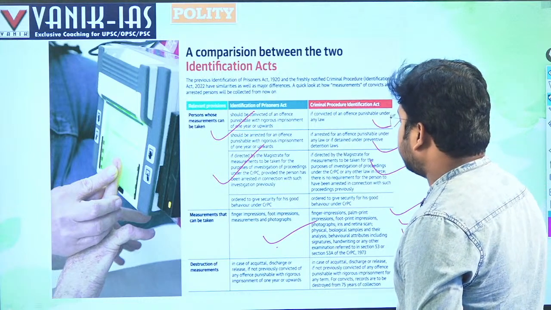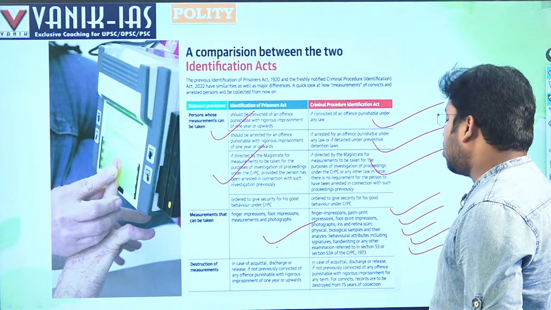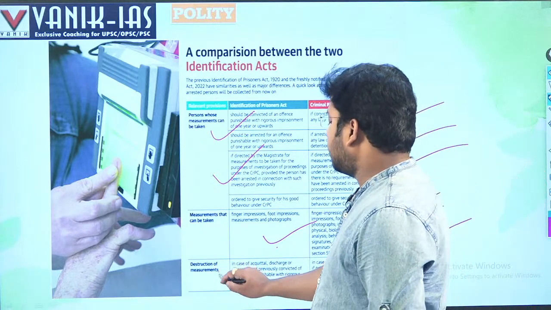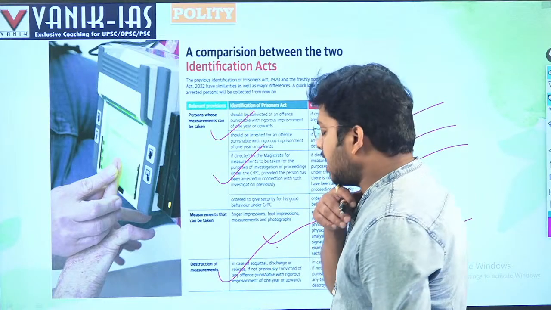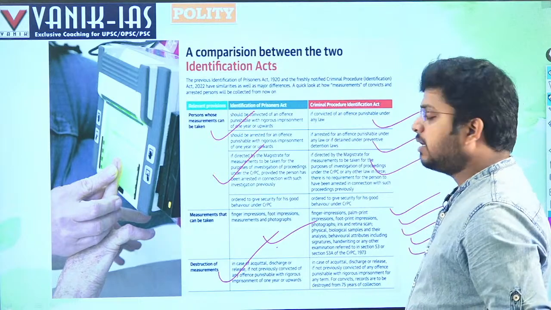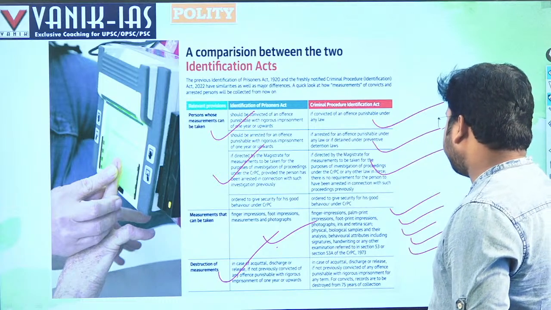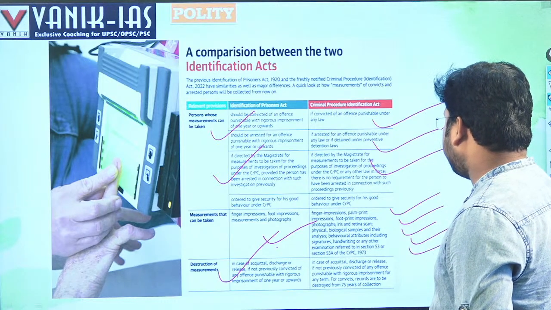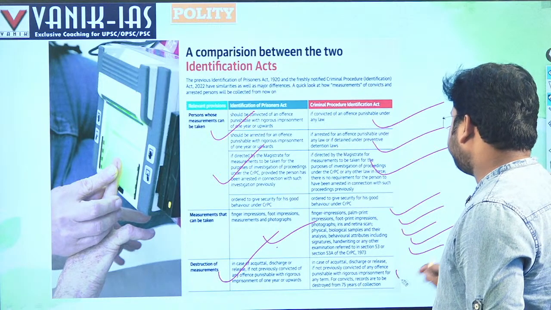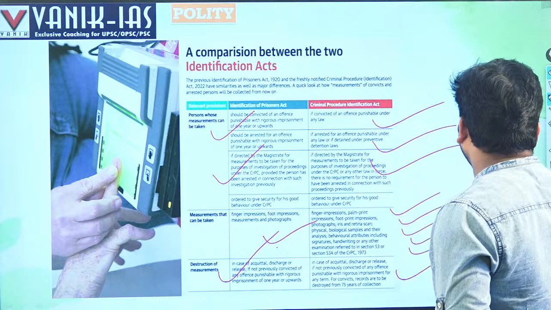Then, destruction of measurements. In case of acquittal, discharge or release, if the person is not previously convicted of any offence punishable with imprisonment of more than 1 year, then destruction of the measurements is allowed. Earlier it was allowed if the person was released, not punished or acquitted. Now, for convicts, records are to be destroyed after 70 years of collection, otherwise records will be preserved.